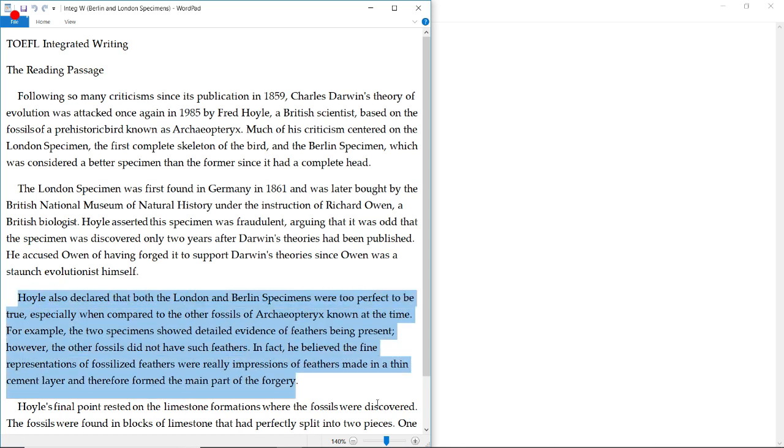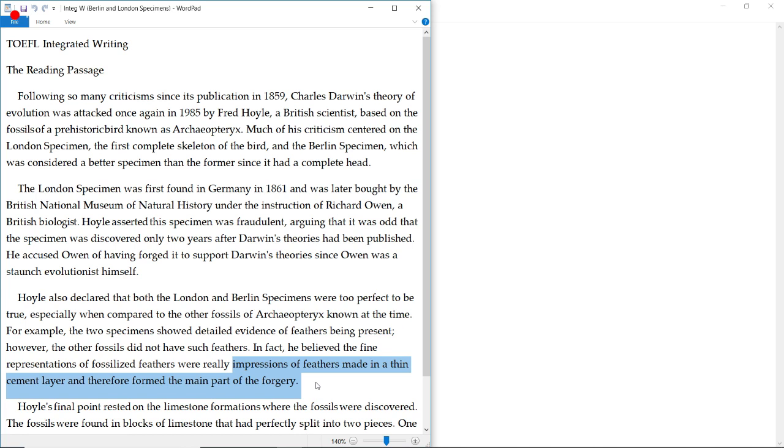"Hoyle also declared that both the London and Berlin specimens were too perfect to be true, especially when compared to the other fossils of Archaeopteryx known at the time. For example, the two specimens showed detailed evidence of feathers being present. However, the other fossils did not have such feathers," blah, blah, blah. Okay, so this part right here. Yeah, okay. So impressions of feathers made in a thin cement layer and therefore formed the main part of the